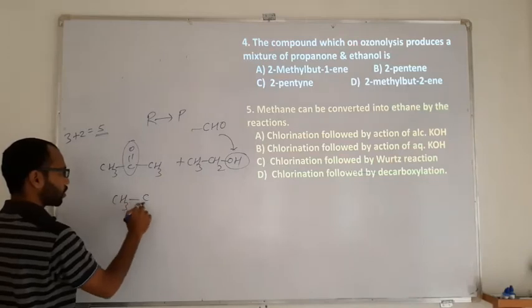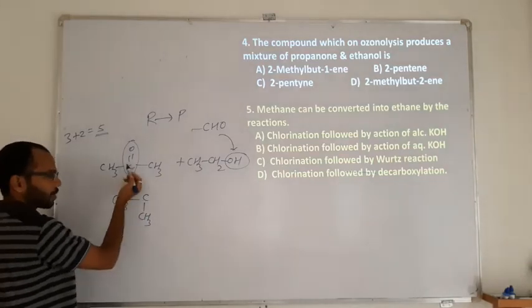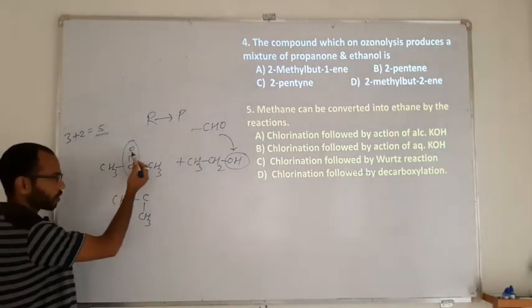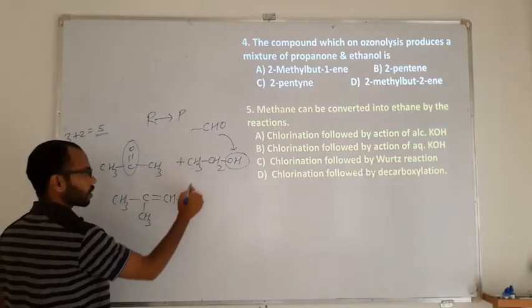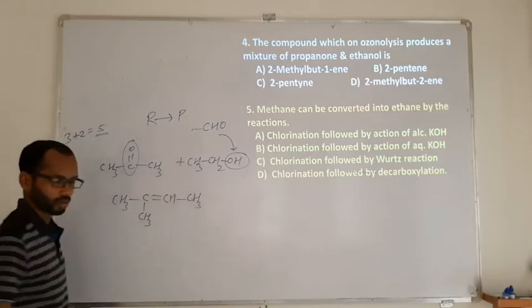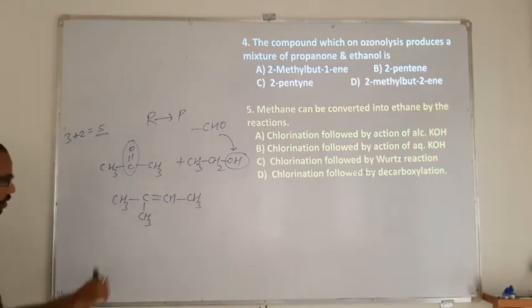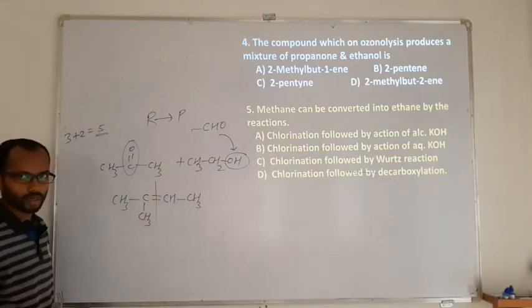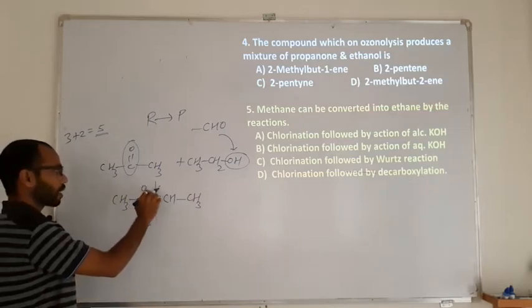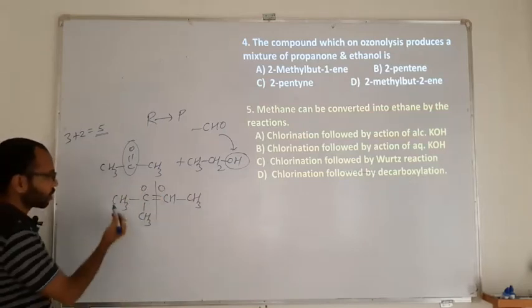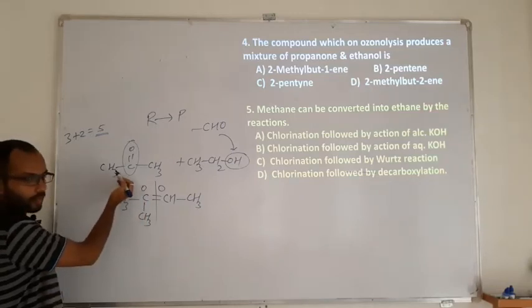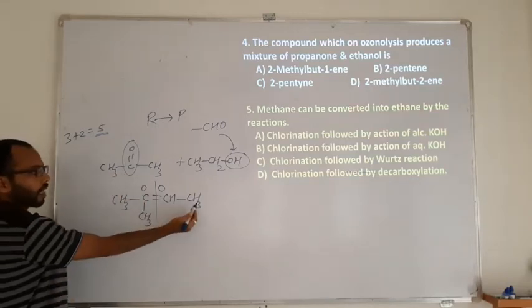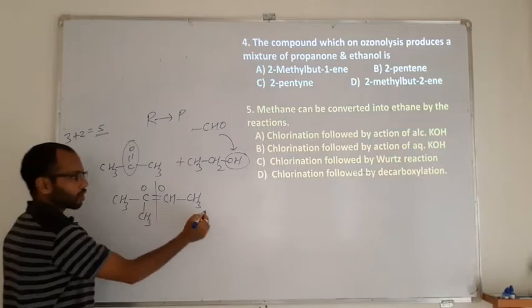So CH3, C, CH3: wherever there is an addition of an oxygen atom, there is a double bond, and the other carbon is CH connected to CH3. If you break the bond in ozonolysis, oxygen gets added on both sides. So this becomes CH3COCH3, which is propanone, actually 2-propanone, and CH3CHO.